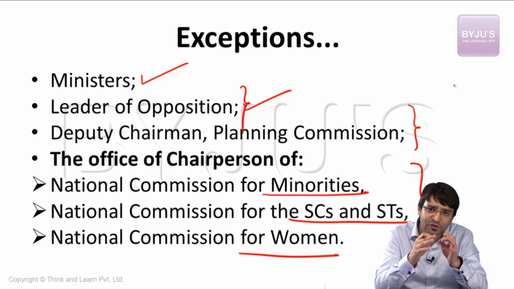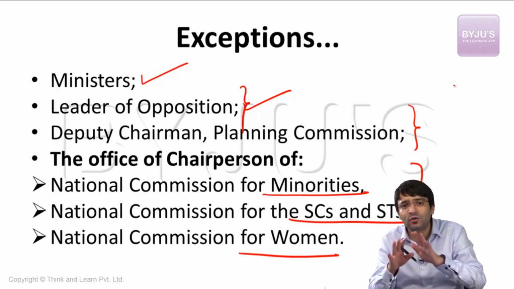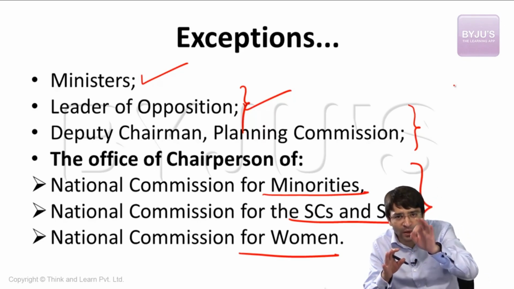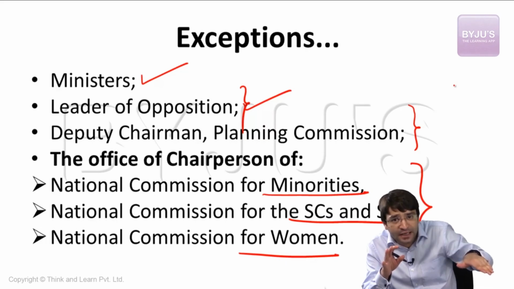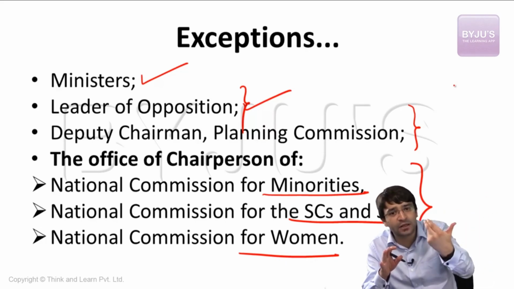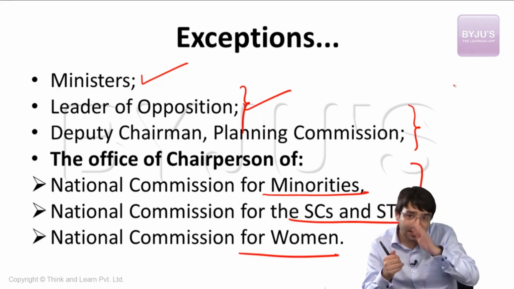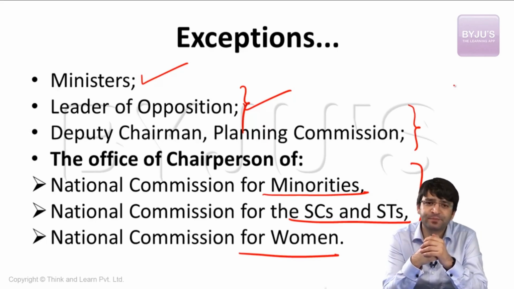Now, if you're holding this office of profit, you can be disqualified. How can you be disqualified? You can be disqualified if these 4 conditions are fulfilled. Whether you're holding an office, is this an office of profit? Is this an office of profit under the government of India or government of a state? If these are the conditions which you are fulfilling, then you can be disqualified from your office. And the report of Election Commission of India is binding on the President. But there is something more to this office of profit, and we shall discuss it now.